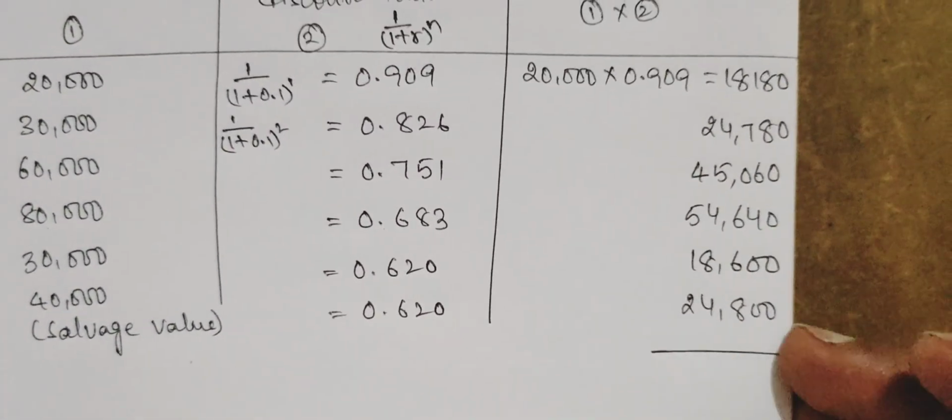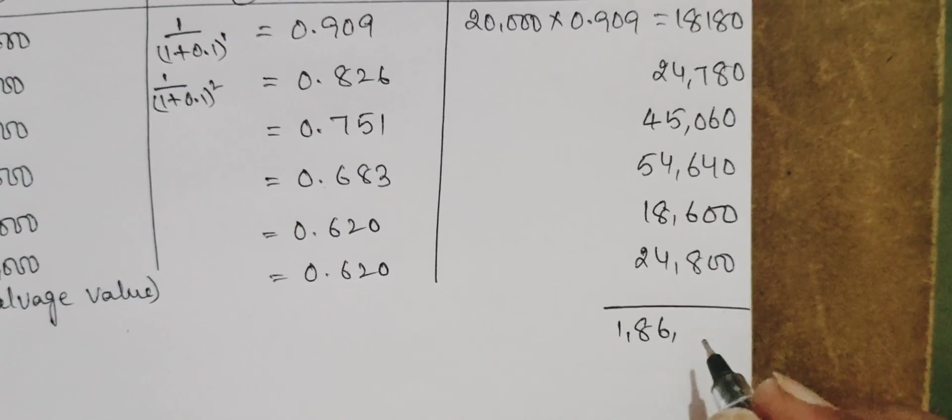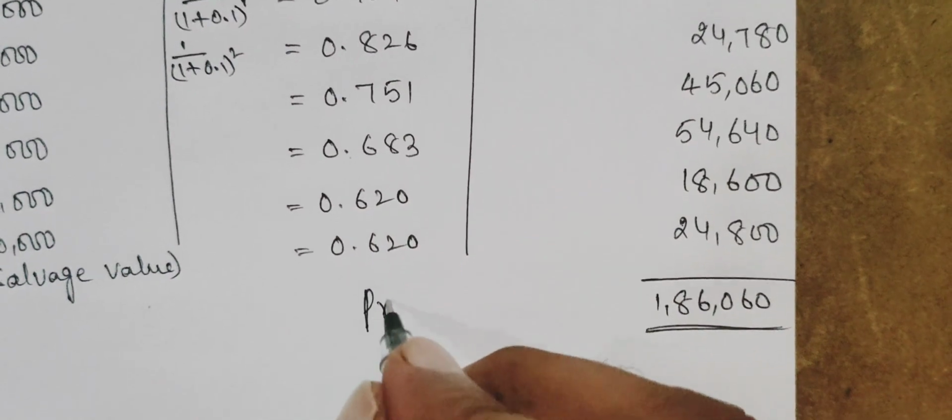Then add all these present values, and it comes to 1,86,060 rupees. So this is the present value.